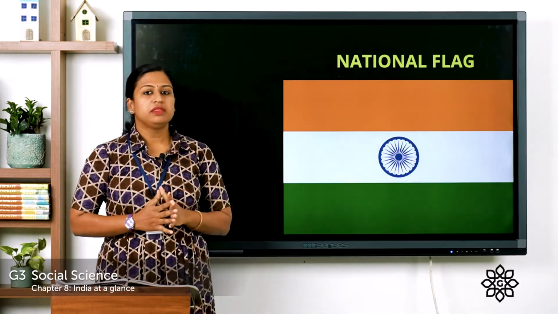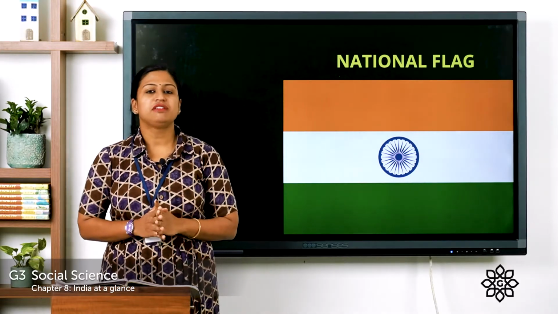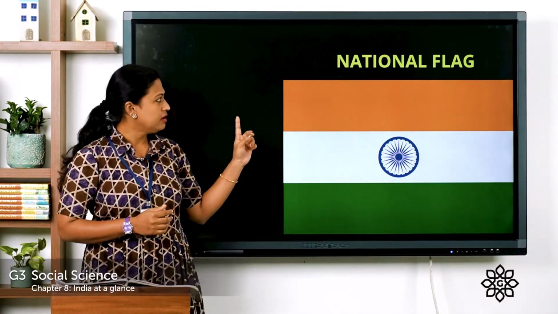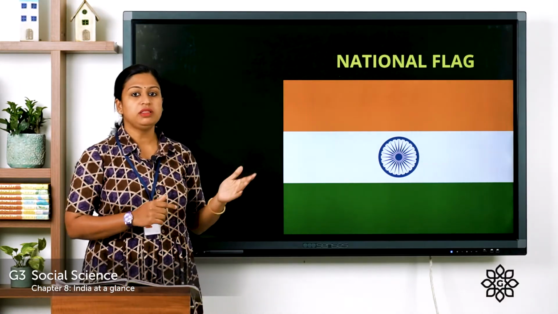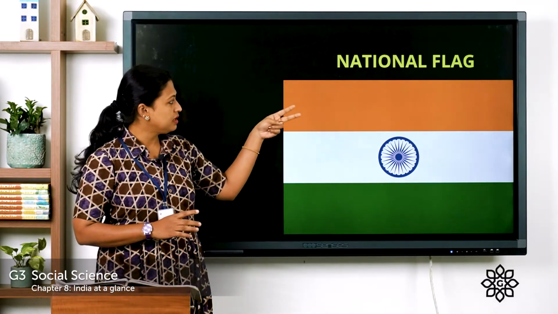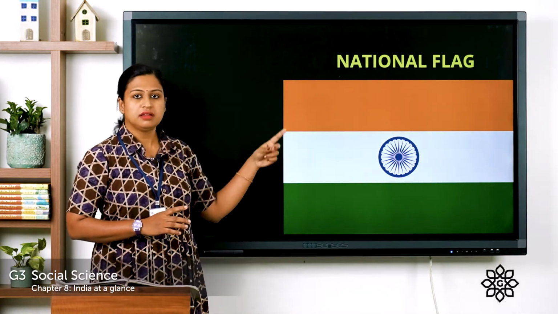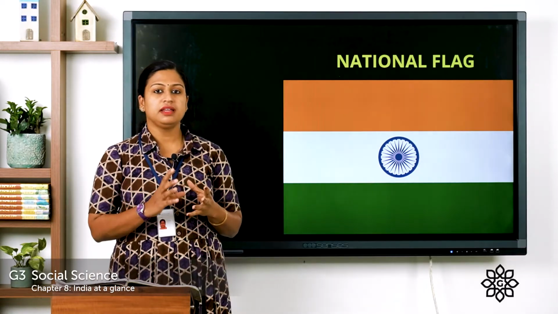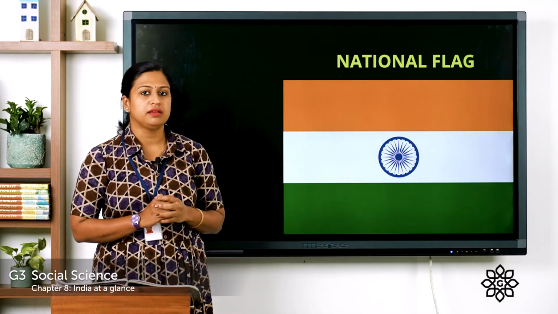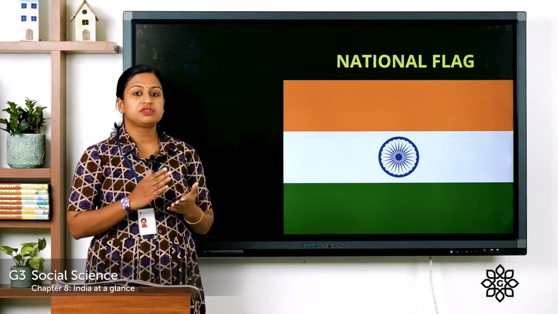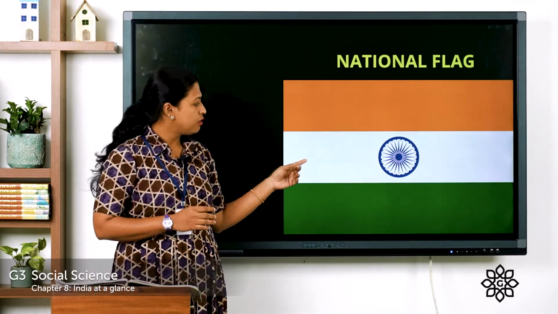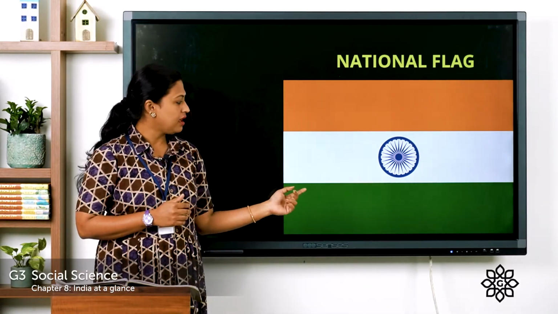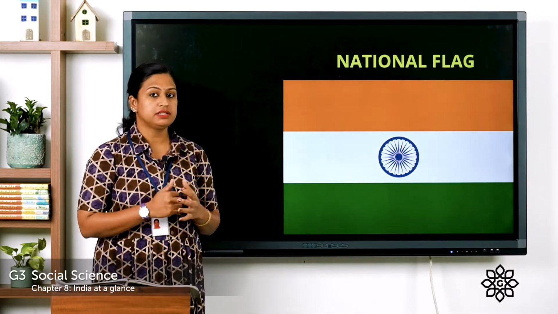We all are familiar with our national flag. The national flag is also known as the tricolor or Tiranga. So you can see here, it's rectangular in shape with horizontal bands. That means it has three colors: saffron, white and green. Now these colors have some meaning. Saffron means strength and courage, white indicates peace and truth, and the green color indicates growth and fertility.